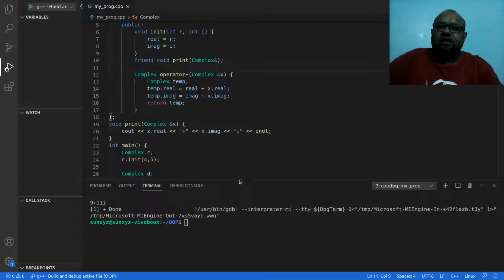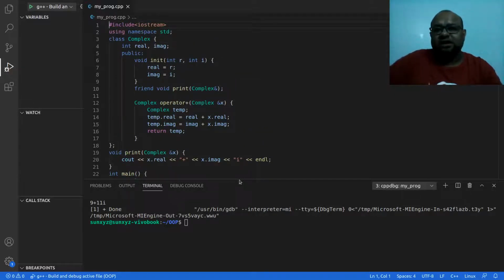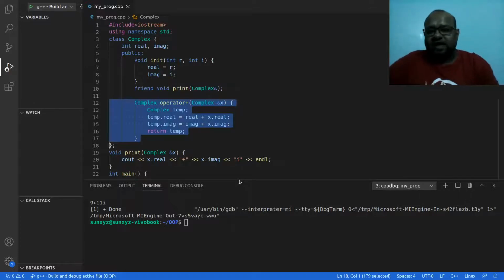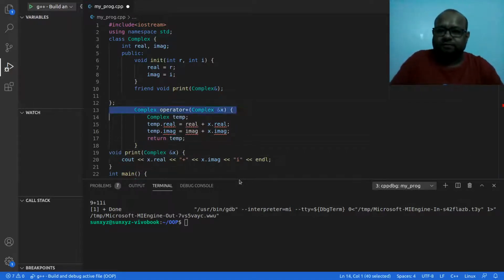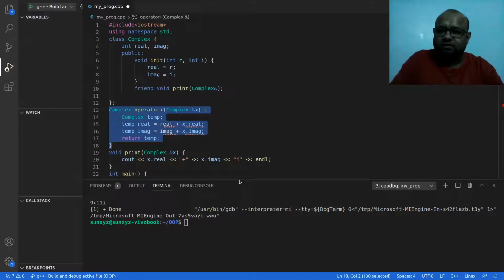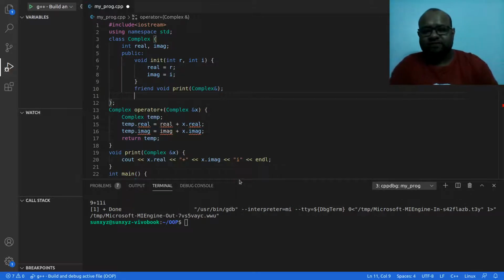Now I don't want this operator overloading method to be inside my class. Okay, do you remember my friend? He gave me the class, he told me not to create methods inside the class. This is a method that overloads the operator. This is a method nevertheless, but he told me not to add any method inside this class. Right, he is a friend of mine, I should honor his request. So what do I do? I am going to bring it outside, and I am going to make it a friend.